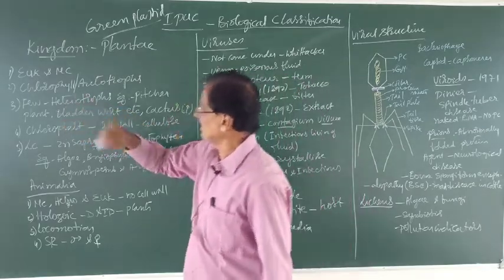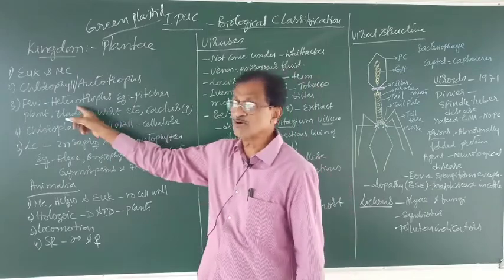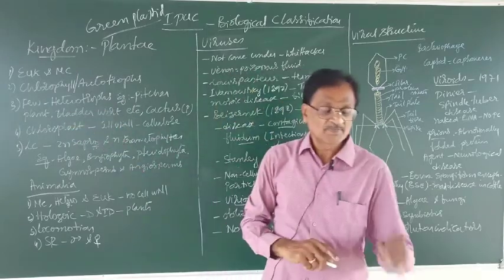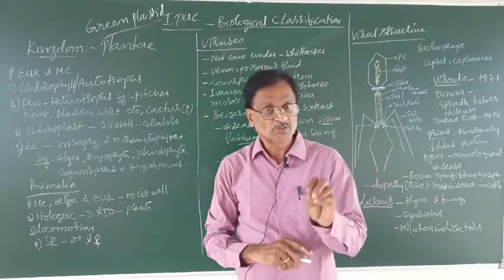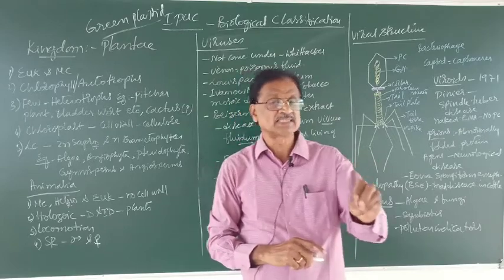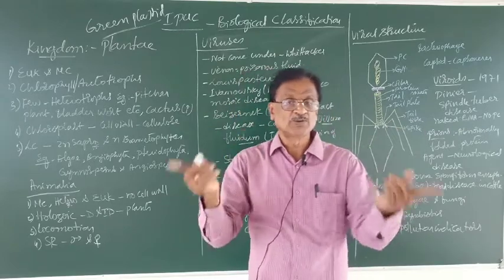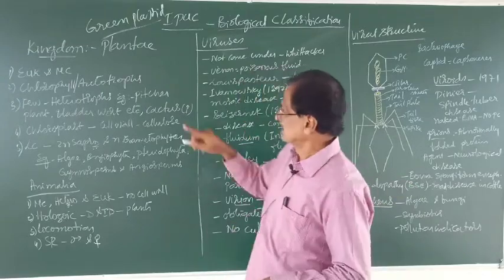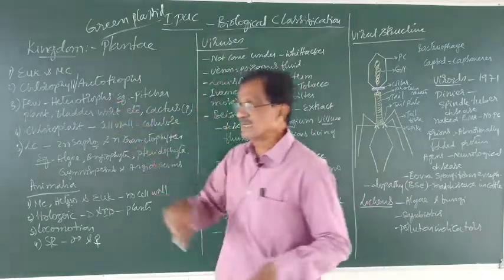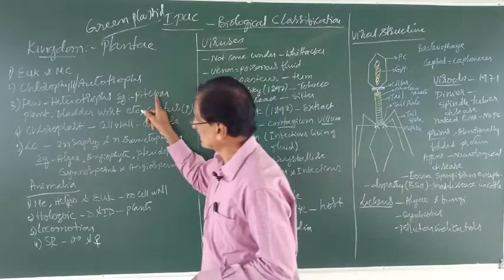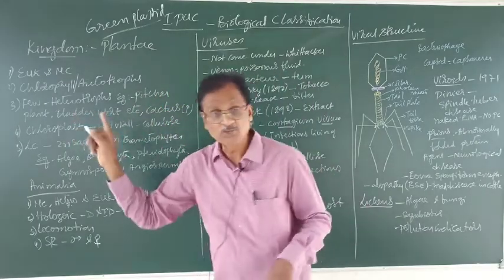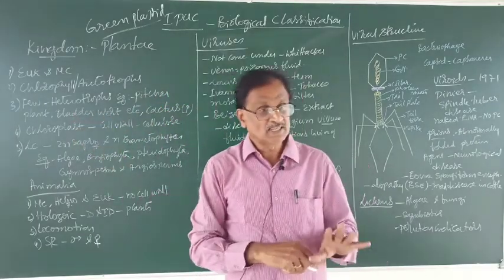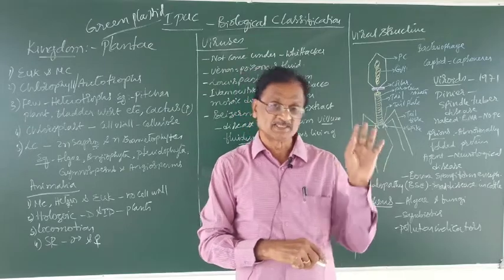But only a few are what? Heterotrophs. For example, Cuscuta plant is a parasite that depends upon the host for its survival. Whereas some other plants like the pitcher plant and the bladderwort are insectivorous plants.